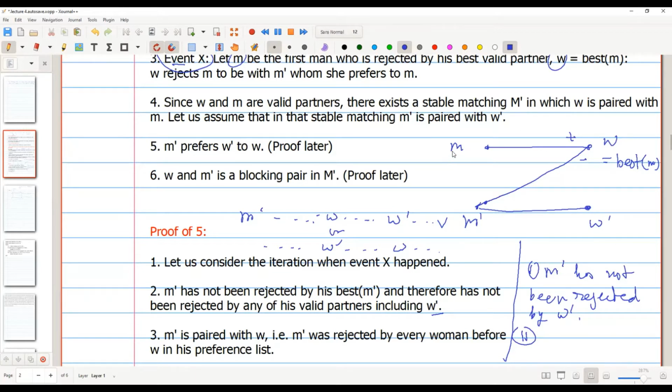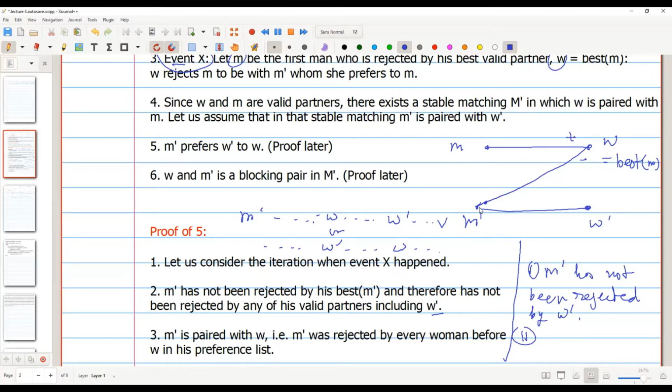The second thing is W has rejected M, right? Because W had a better partner, that is M prime. So M prime is defined to be the partner of W at stage X, is it? It's not defined.